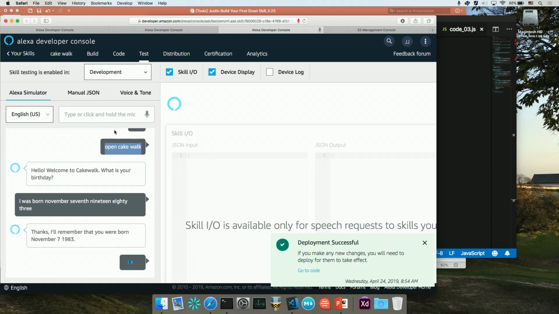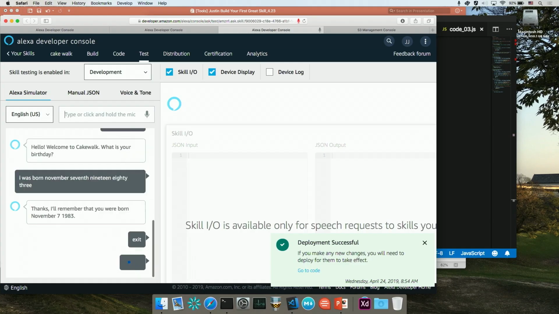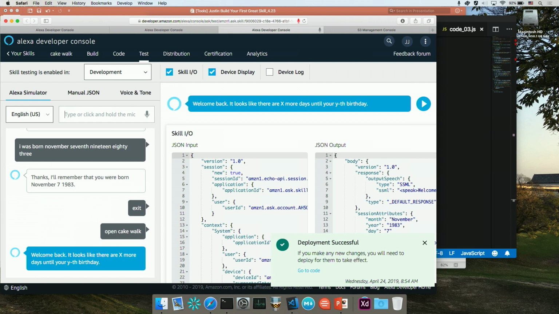But we're at a point now where we can save and we can recall. So I'm going to go ahead and go to the simulator here. I'm going to exit out of the skill, and I'm going to rerun the skill. And you can see here, now that we have a birthday saved, the skill doesn't say, welcome to Cakewalk, what's your birthday? It says, welcome back. It looks like there are X more days until your wife's birthday.